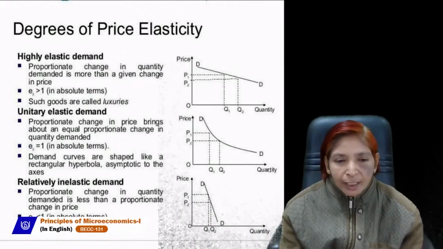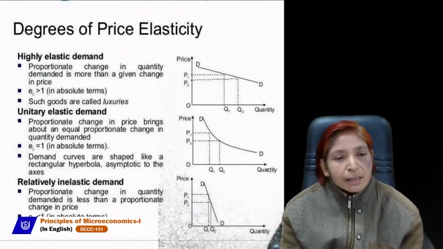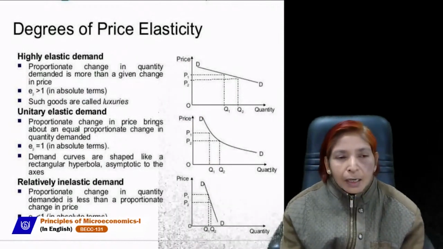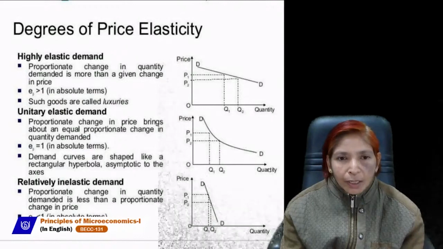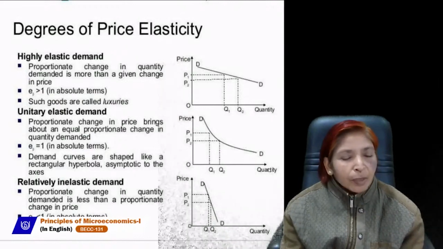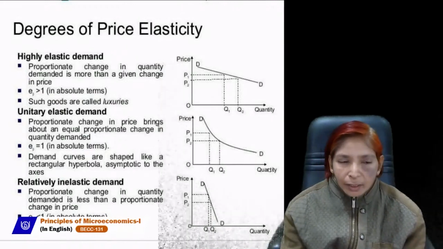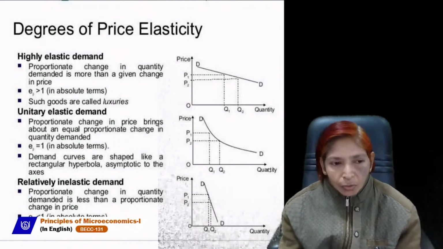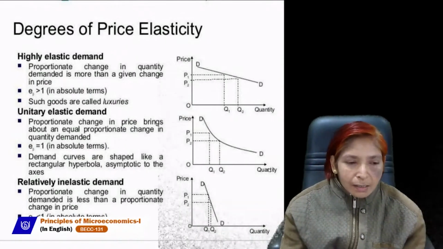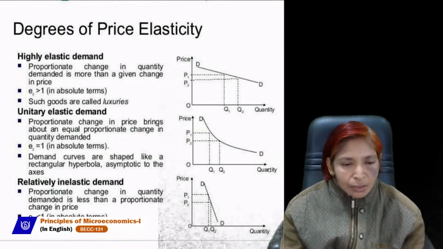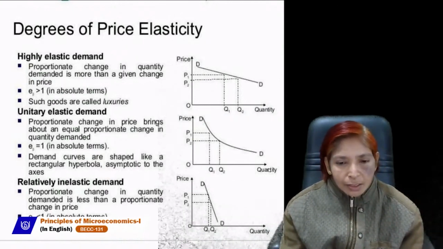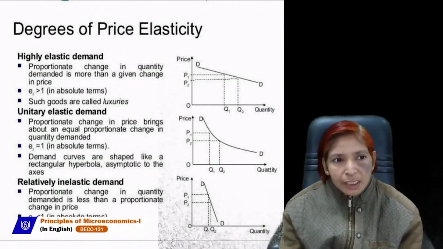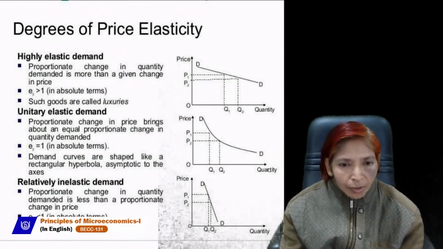One is perfectly elastic demand, second is perfectly inelastic demand, third is highly elastic demand or more than unitary elastic demand. Next is unitary elastic demand, in this case ED is always equal to 1. And last is relatively inelastic demand, which is known as less than unitary elastic demand. You must know about the diagrams of these 5 degrees of elasticity of demand.